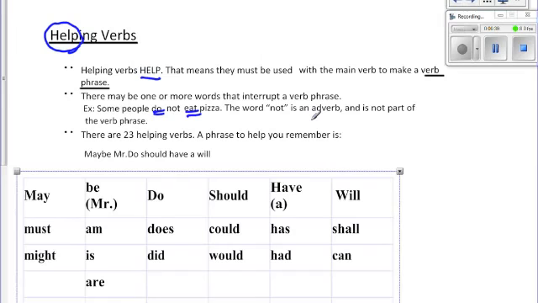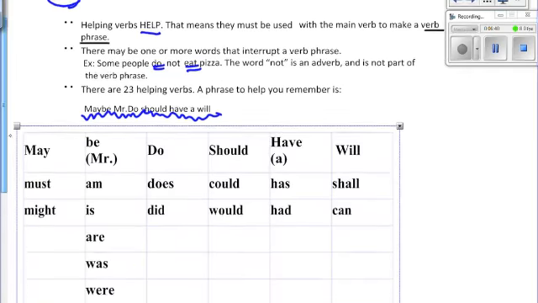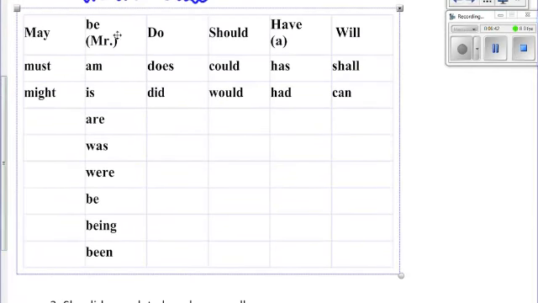Now, there are 23 helping verbs. A phrase to help you remember them is "may, must, might, be, do, should, have, will." So under the word may, you have must and might. Under be, these are some important ones: am, is, are, was, were, be, being, been. You have does, did, do, does, did, should, could, would, have, has, had, will, shall, can. If you memorize these, you will do fabulously on these packets. If you don't, then you need to keep looking back at this page.